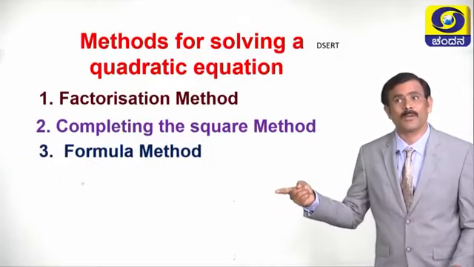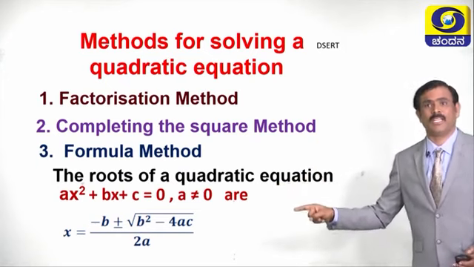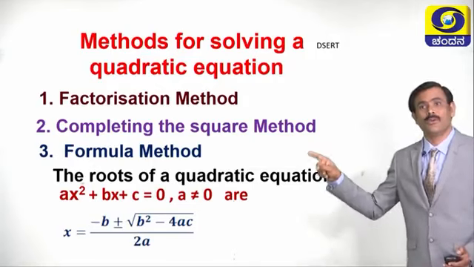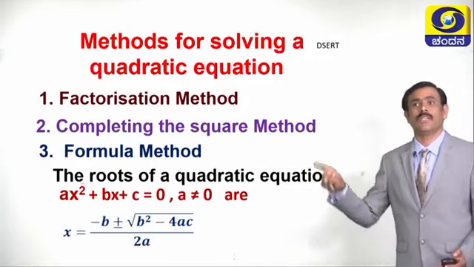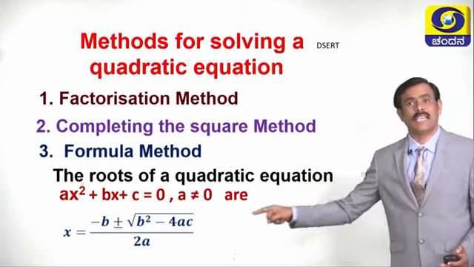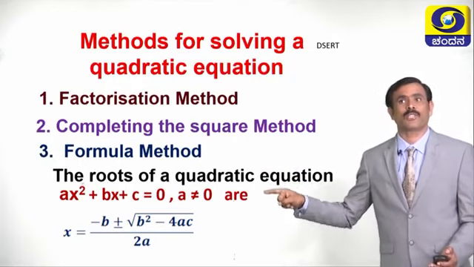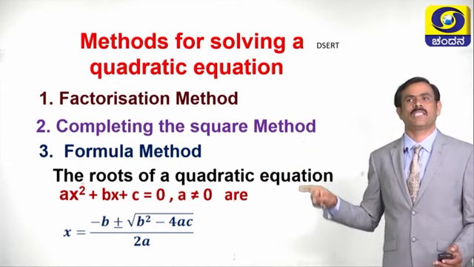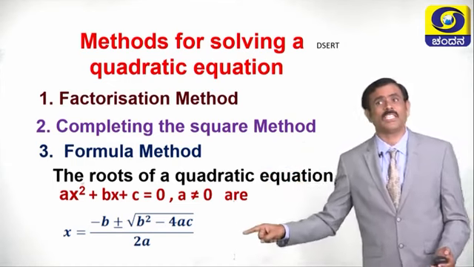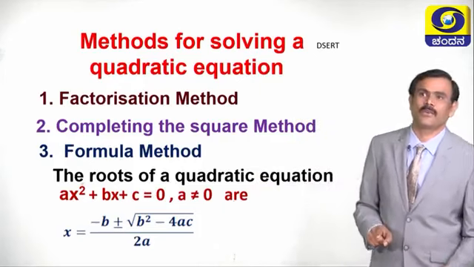Then what is the formula? If the equation is ax square plus bx plus c equals 0, where a is not equal to 0, then the formula to find the roots is x is equal to minus b plus or minus square root of b square minus 4ac, divided by 2a.